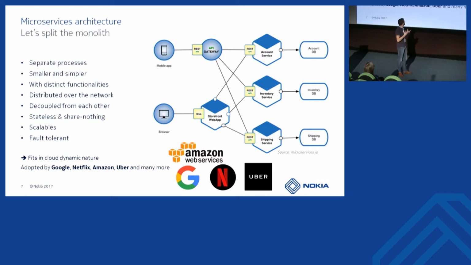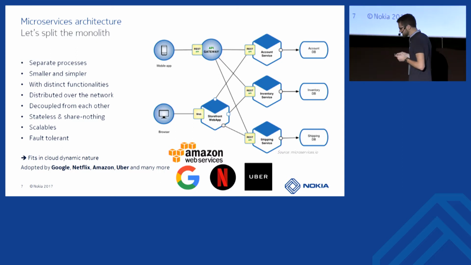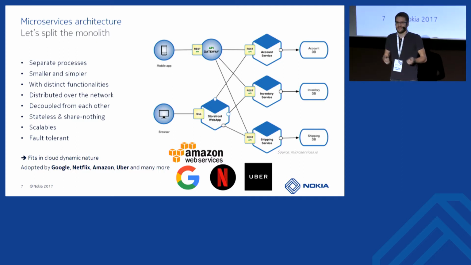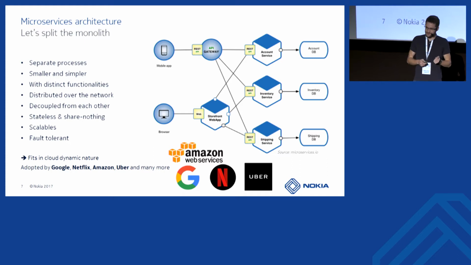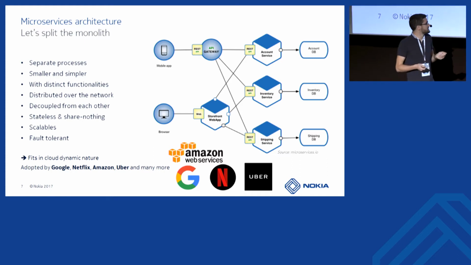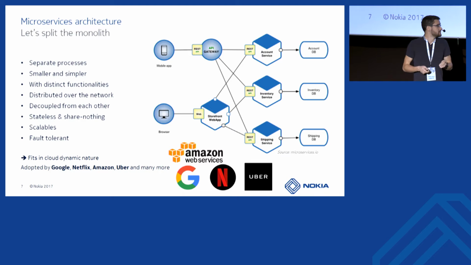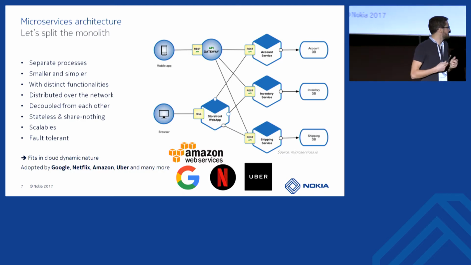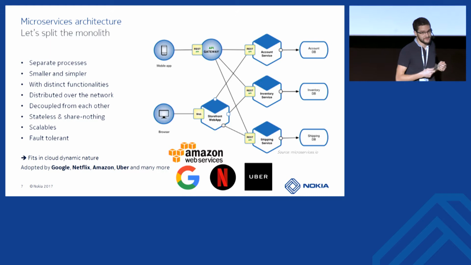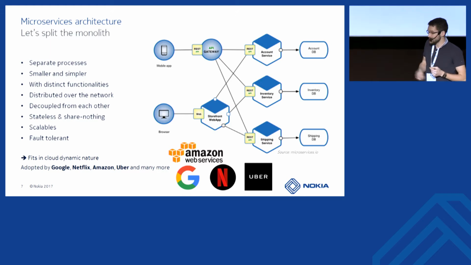They are highly decoupled from each other, which is important so that we can one day swap one service for another without modifying the code of surrounding services. Those services should be stateless and share nothing, so that we can make them scalable and fault tolerant. This model has already been adopted by many big players in the IT industry, like Amazon, Google, Netflix, Uber, and many more.